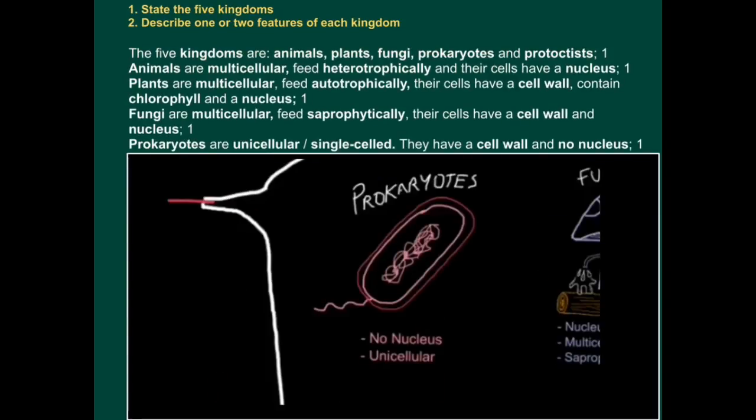Prokaryotes, or bacteria, are the simplest organisms. They are unicellular, or you could say single-celled. They're made of one cell. They're not multicellular like animals, plants, and fungi. They have a cell wall, just like fungi and plants, but not animals, and no nucleus. That's the most important thing about bacteria. They evolved so early on in life's history that there hadn't been enough time for a nucleus to evolve.